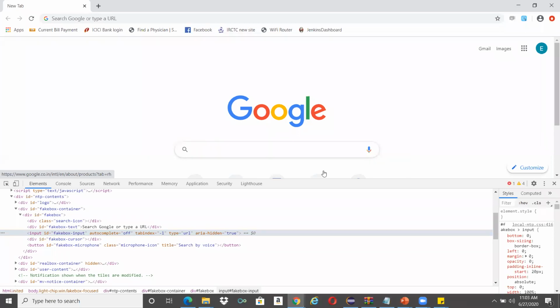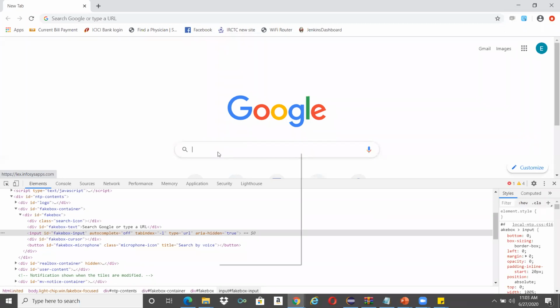Everything that you see on any application or web page is considered an object. Whenever we want to find or locate an object, whatever the attribute, what will you do? This is a Chrome browser, right?